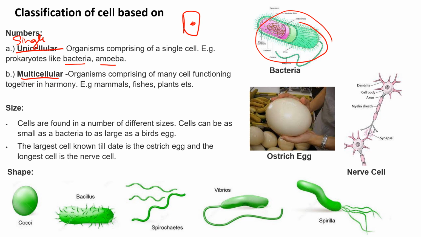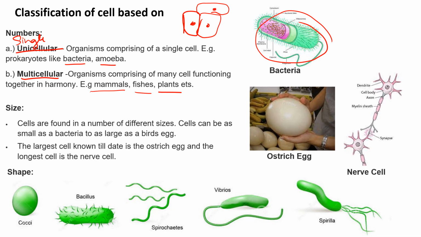The next one is multicellular organisms. Multicellular organisms means where more than one cell is present. It can be two or more cells together. As we said previously, a group of cells together forms a tissue, tissue to organ, organ to an organ system. The group of cells here function together in harmony to form an organ system. Examples are mammals, we humans, fishes, and plants.